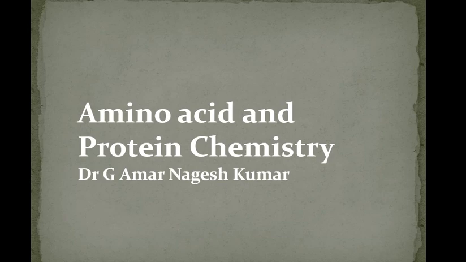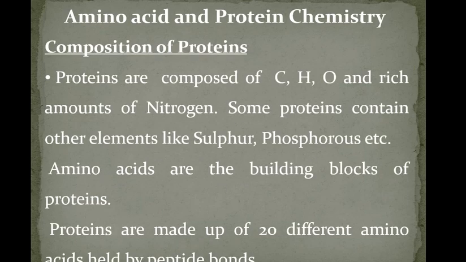This is a revision class about amino acids and proteins. Now you can see the composition of proteins. They are composed of mainly carbon, hydrogen, oxygen and rich amounts of nitrogen. So proteins are very good sources for the elements carbon, hydrogen, oxygen and nitrogen.